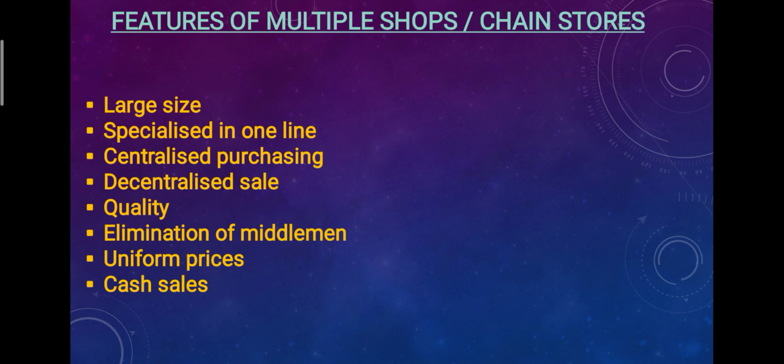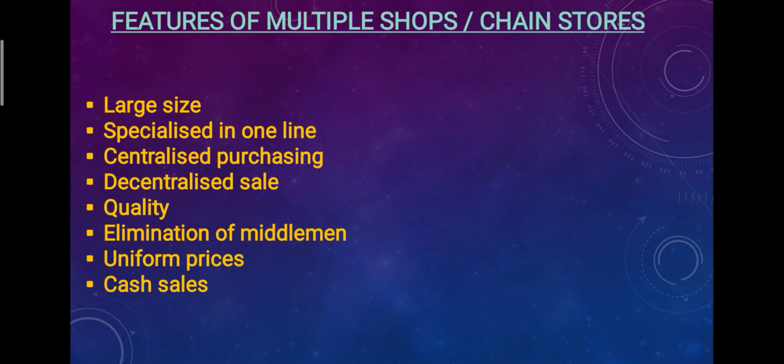Centralized purchasing: the goods for all the chain stores are purchased by the head office only. That means the stores give their orders at the head office, and the head office will be purchasing the goods for all the stores. Decentralized sale: the sales of each and every store will depend upon the caliber of the employees working in that store. It depends upon the owner of the store, or the employees working in the store, on how much marketing skill they have, and they are selling the product according to that only.